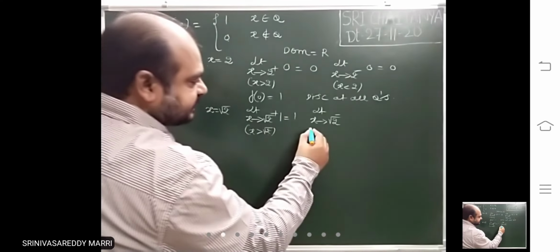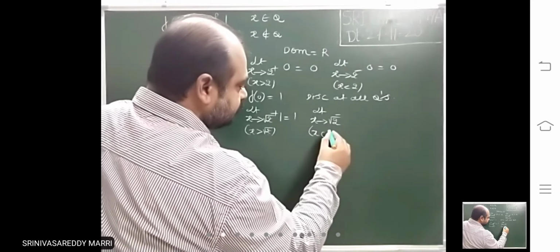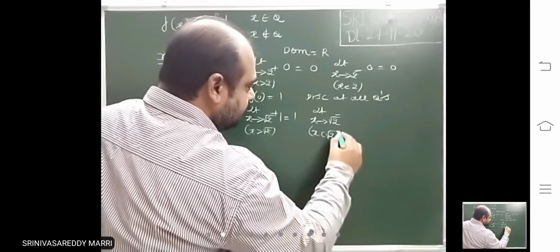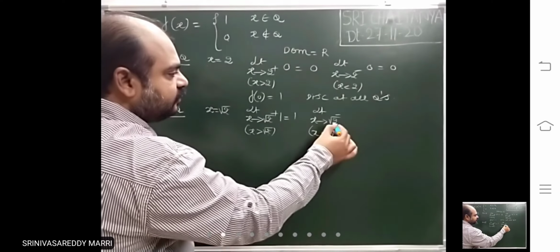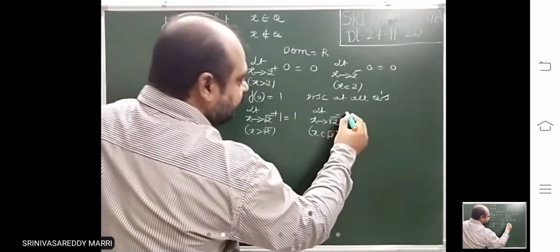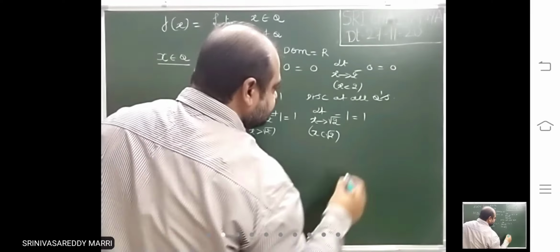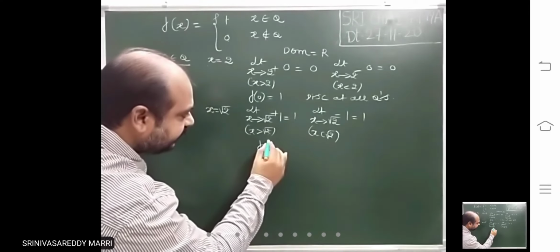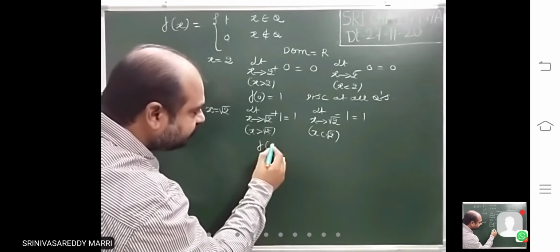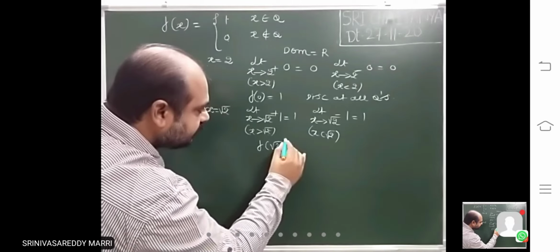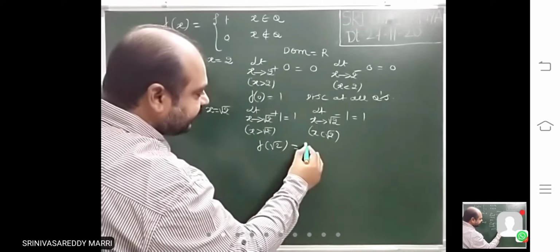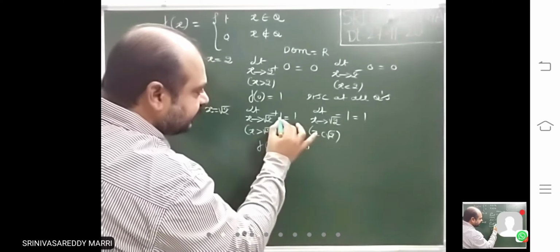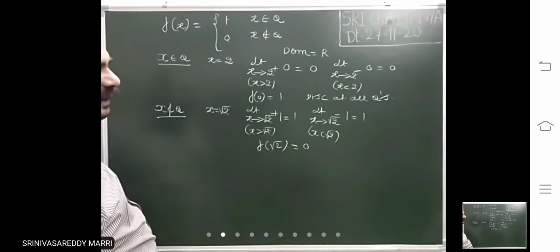Just less than root 2, the definition will be 1 as well. That means this is 1. Now f(root 2) is what? Root 2 is defined as 0, since at irrationals the function is defined as 0.